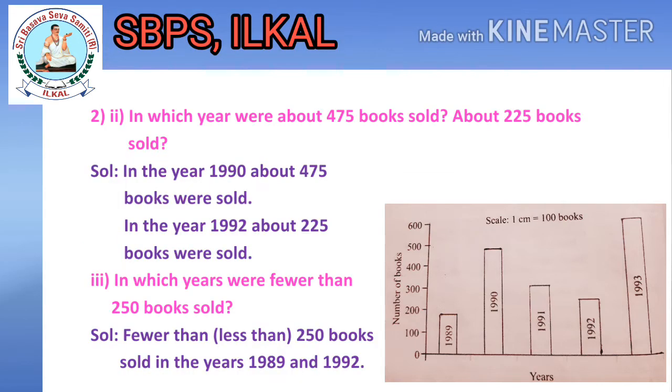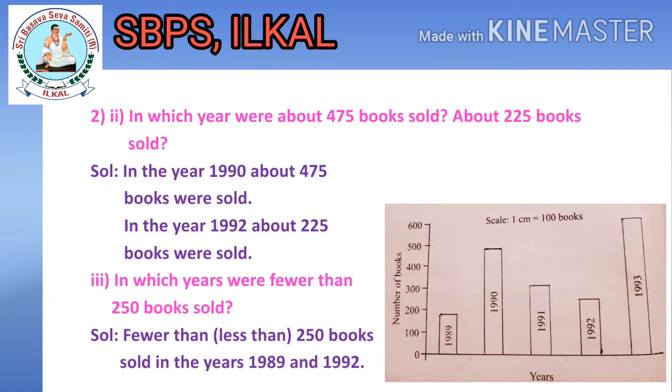Okay. Second question. In which year were about 475 books sold? About 225 books sold? Solution. In the year 1990, about 475 books were sold. And in the year 1992, about 225 books were sold. Observe the graph, children. For every question, you answer to me after observing it carefully.